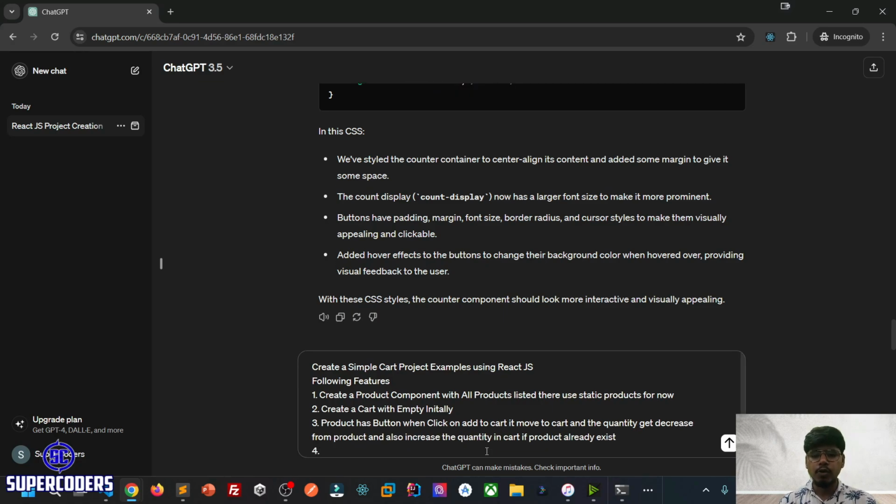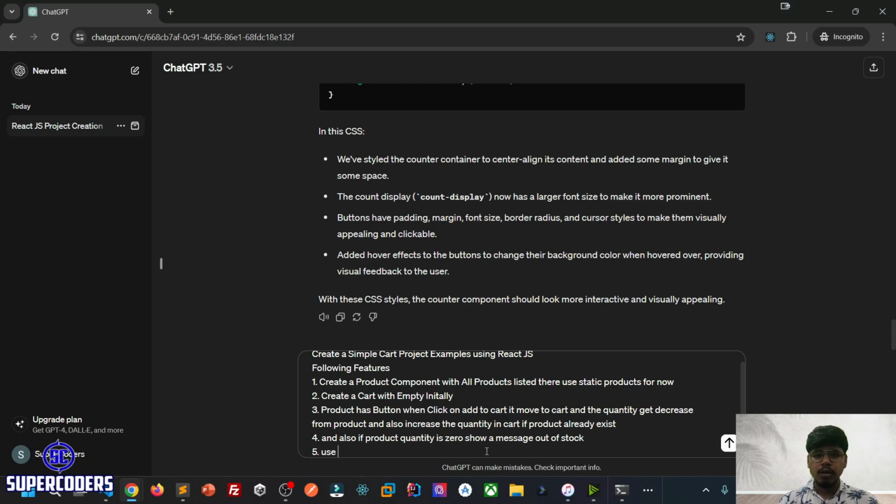These are the things which I am going to do. And also, if the product quantity is 0, show a message out of stock. Use CSS also to make the UI better.